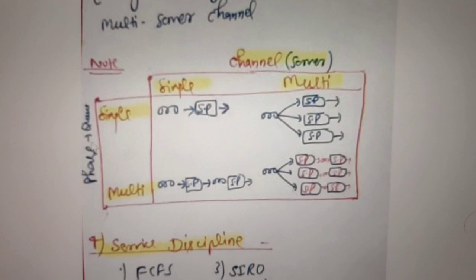And if there are multiple queues and our server is single, it will look like this. These are multiple queues and the server is only one. Now if servers also become multiple and only one queue is there, this is the representation of the queue and these are the multiple servers. And if multiple queues and multiple servers are there, we can represent this in this form: this is a queue and servers, server 1, server 2, server 3 and so on, and respectively the others.